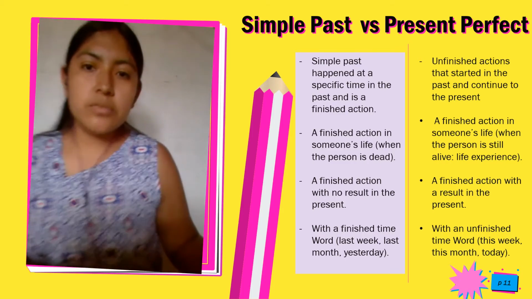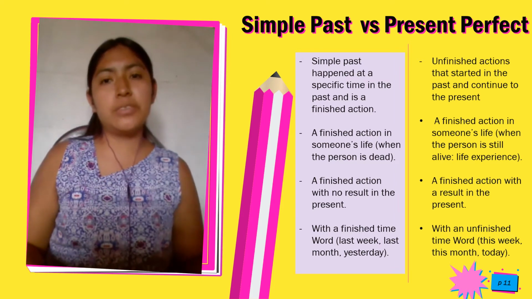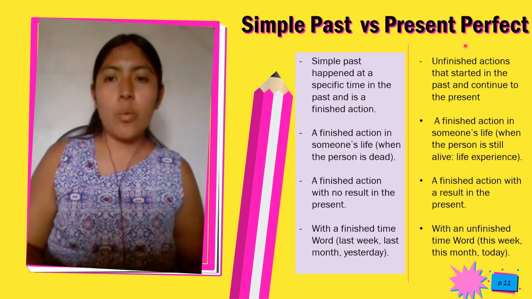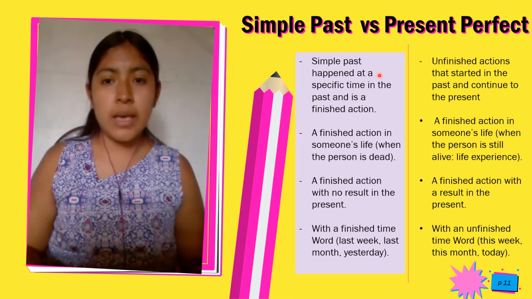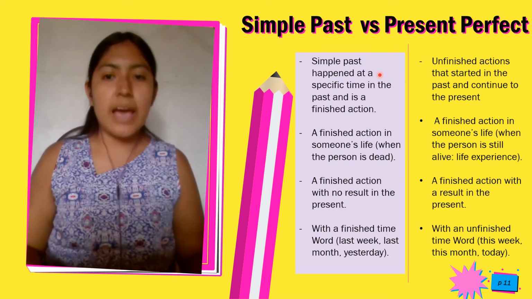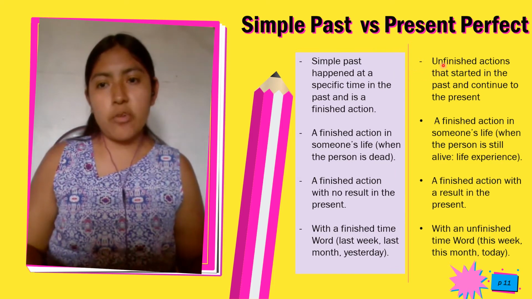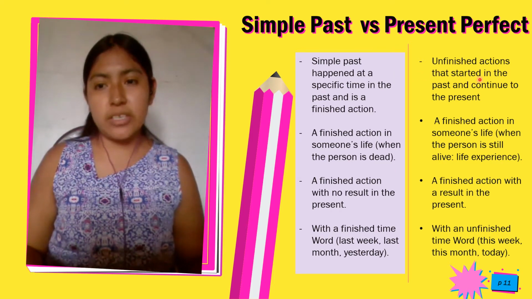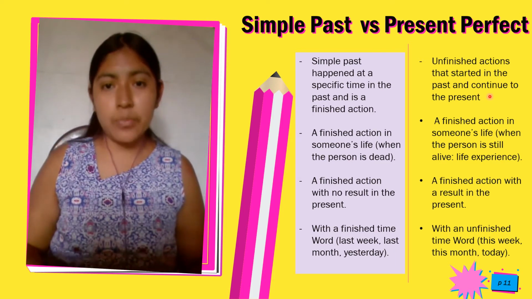We continue the topic with simple past versus present perfect. The difference: the simple past happened at a specific time in the past and is a finished action. The present perfect is for an action that starts in the past and continues to the present.